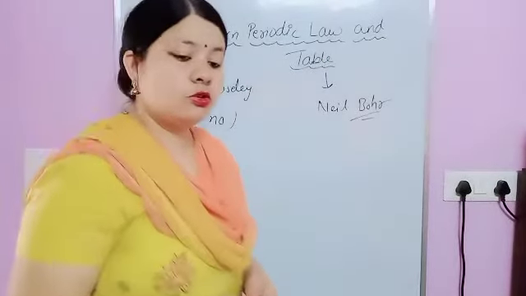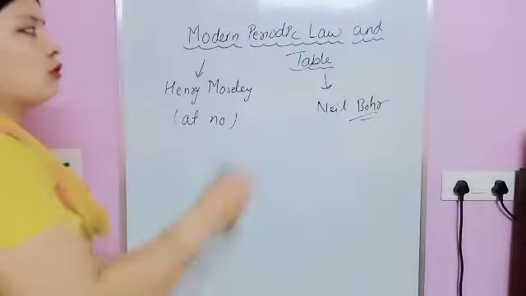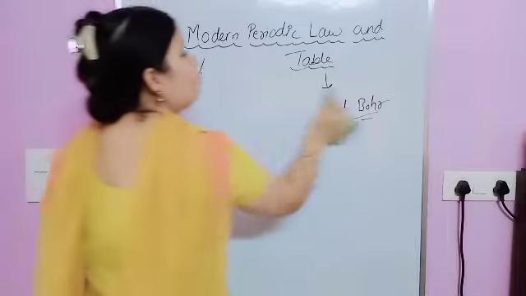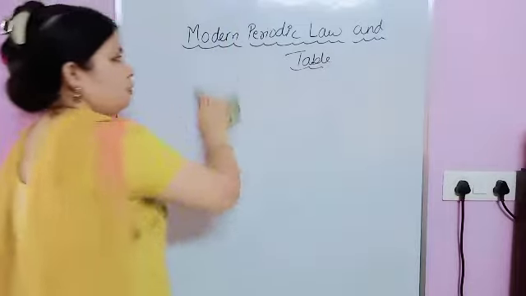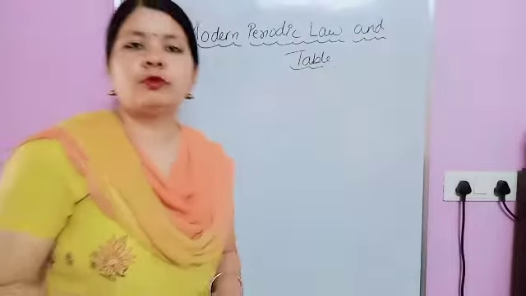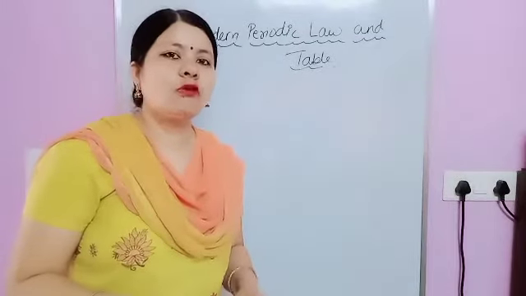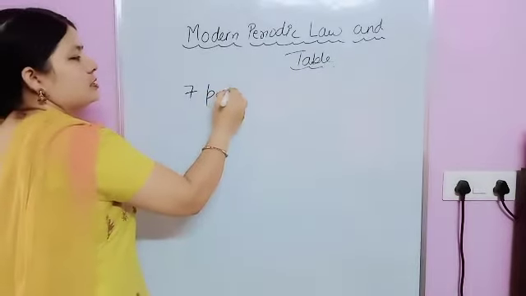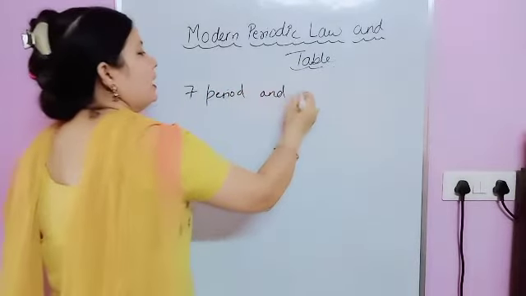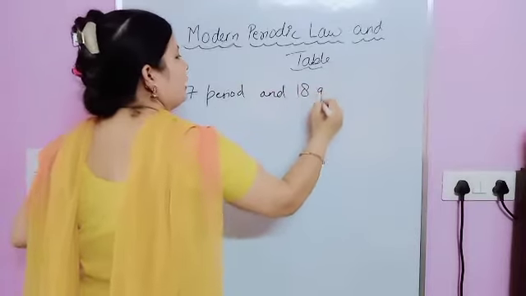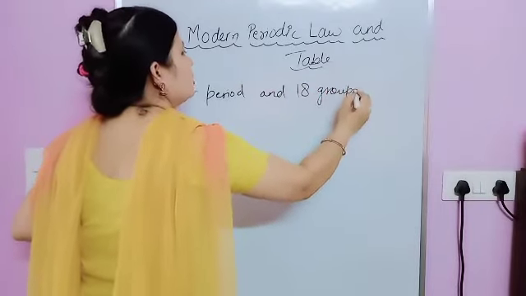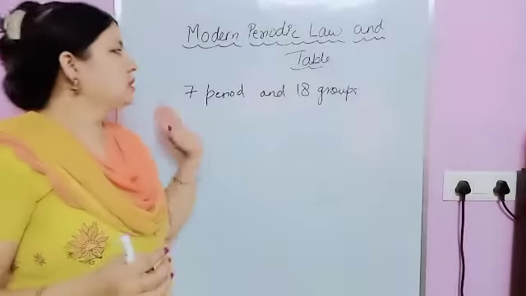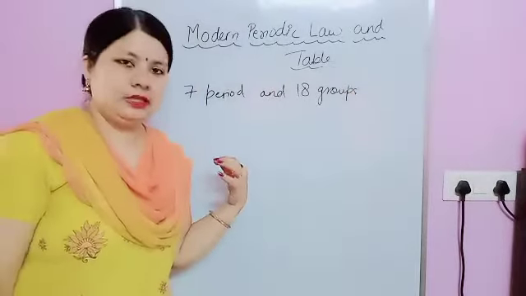Now we have to study this long form of the periodic table in detail. First of all, the long form of the periodic table consists of 7 periods and 18 groups. So it consists of 7 periods and 18 groups, and we have to study these periods and groups in detail.